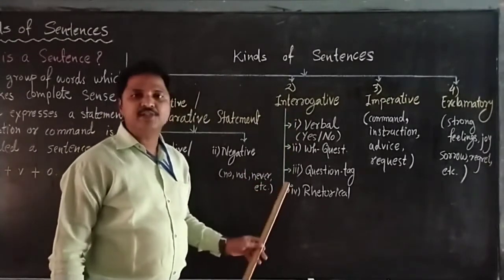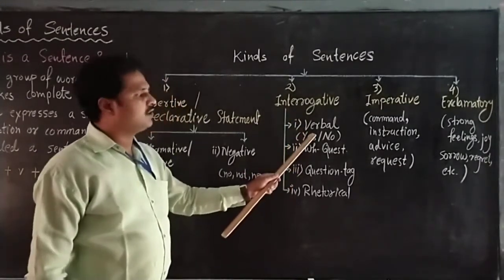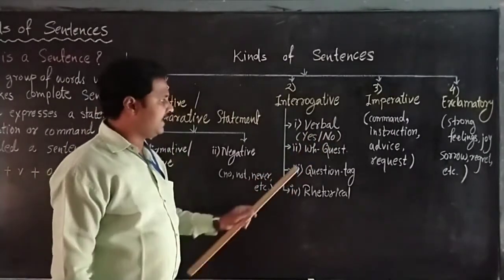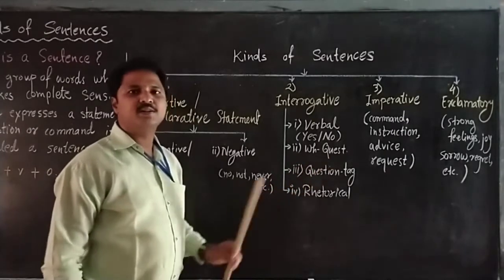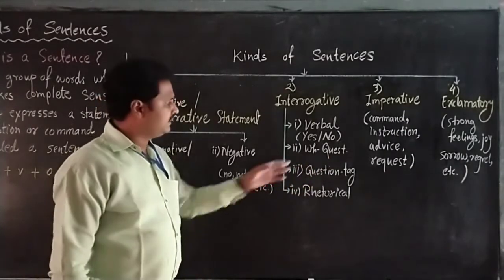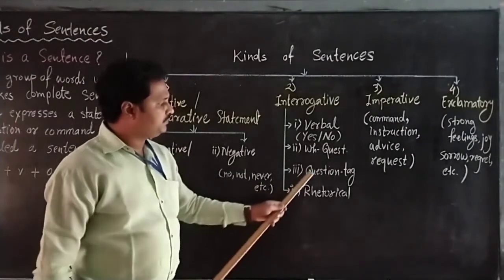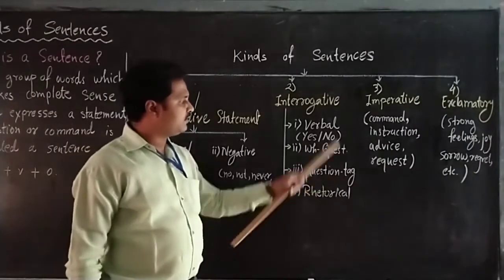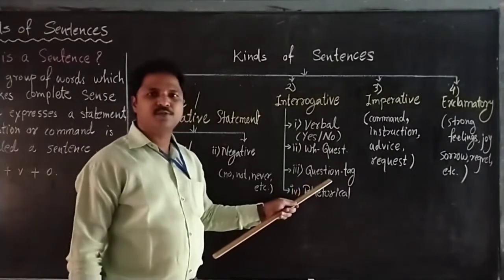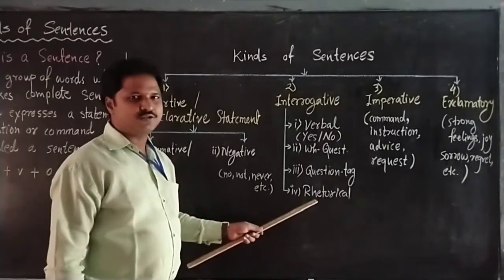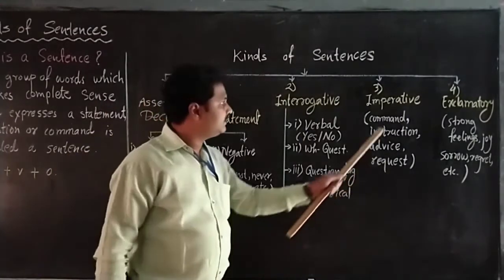The second one is interrogative sentence. Interrogative sentence has 4 kinds. The first one, verbal, or we can say yes-no type question. The second one, WH question, the question which starts with WH words such as what, where, whose. Third one, question tag. Generally, a question tag type of interrogative sentence asks for confirmation. And the last one, rhetorical question, is of no meaning. We will see it further.